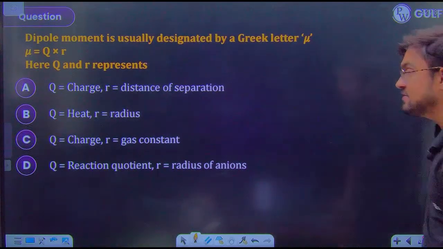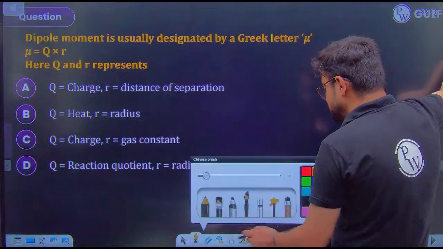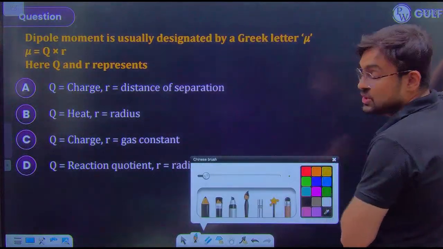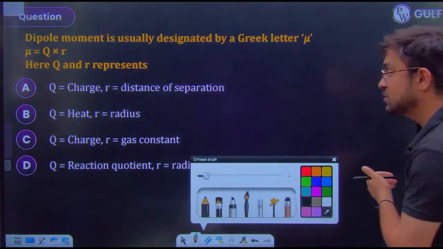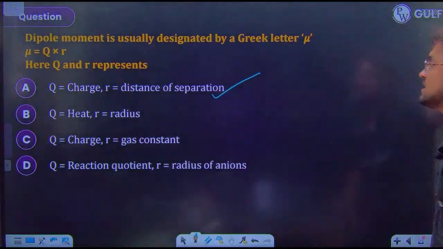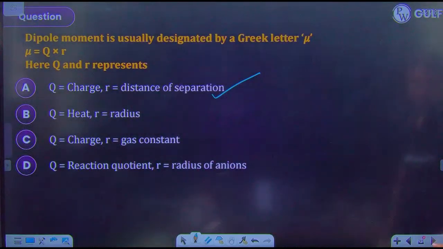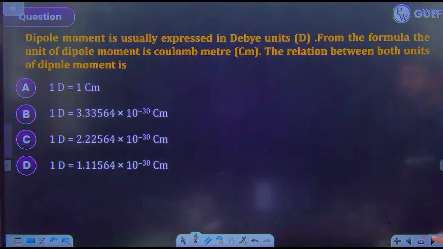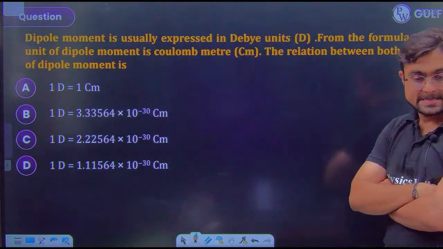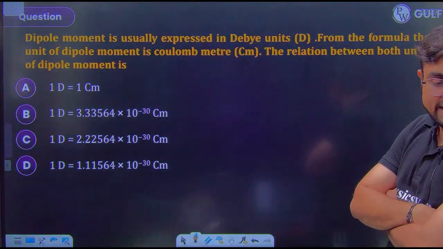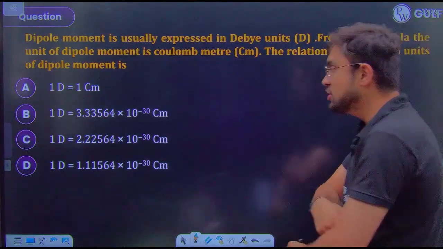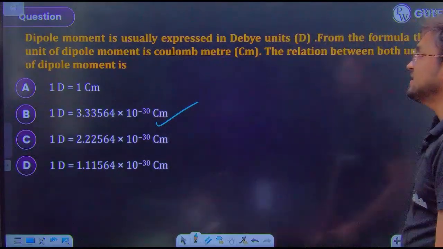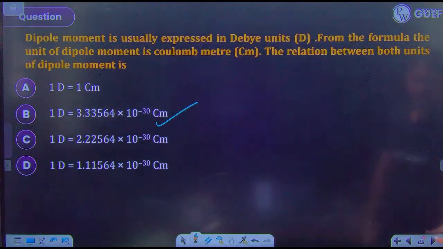Q is charge, and R is the distance of separation. Okay, 1 Debye is equal to what? That is 3.33564 into 10 to the power minus 30 coulomb meter.